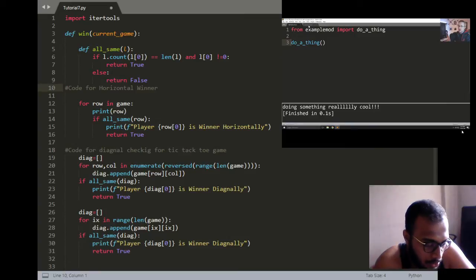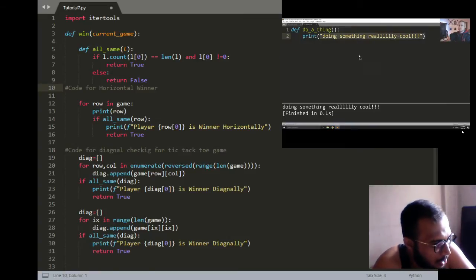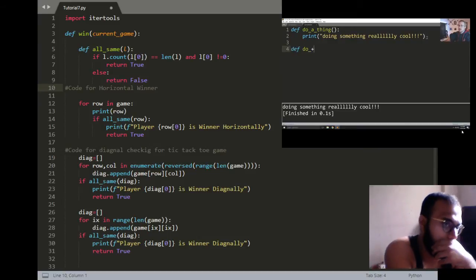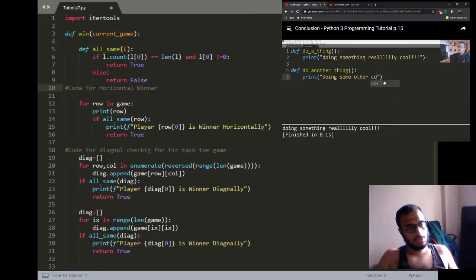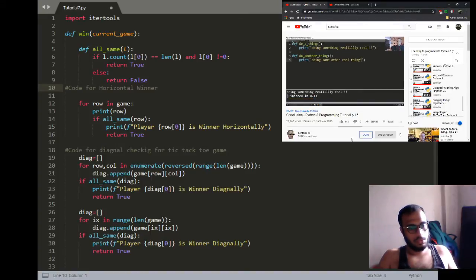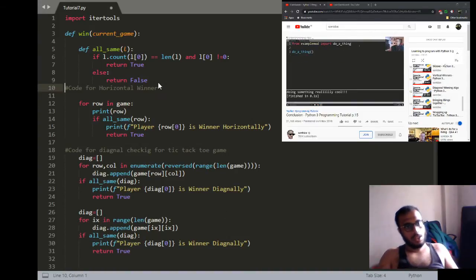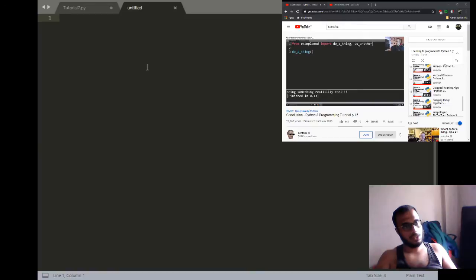Now the other thing we can do is, let's just make a new function here, a second function, define do another thing, and print doing some other cool thing. Save that, import do a thing, and then what was it, do another thing? So then you can do a comma, do another thing. We can save that, and then let's copy this, come down here, paste, run it again, and you can see, okay, we've imported these two things from example mod.